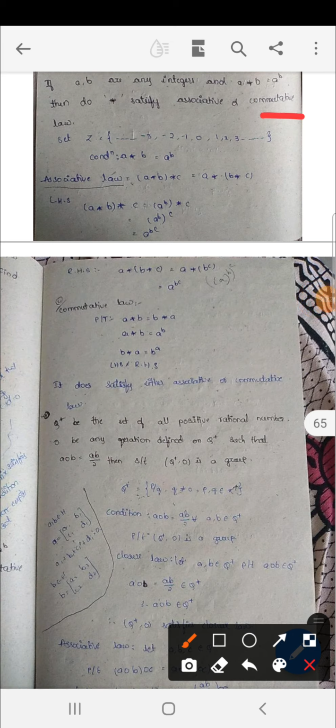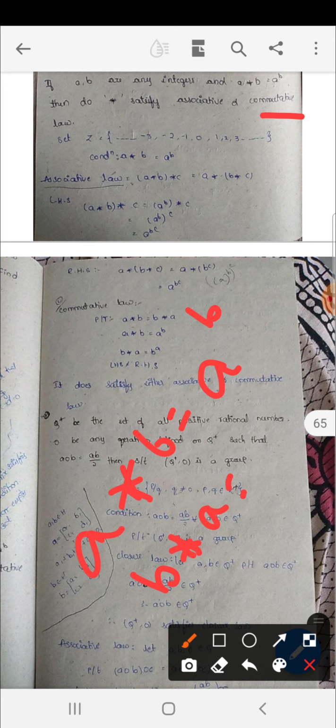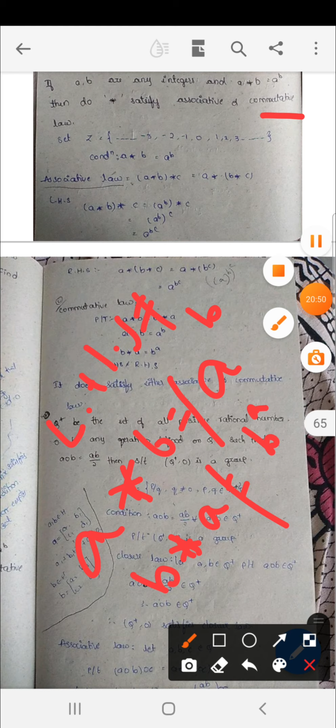So next, commutative property. Commutative property A star B is equal to B star A. Okay, A star B is equal to what? A to the power of B. And next, B star A is equal to what? B to the power of A. Both are not equal. So LHS is not equal to RHS. That is A star B is not equal to B star A. So it does not satisfy commutative property. Okay, it satisfies only associative property but not commutative property.